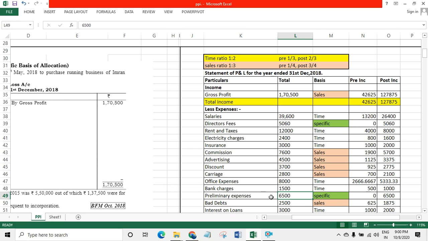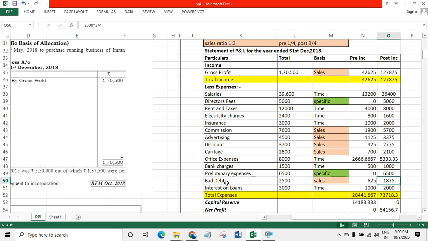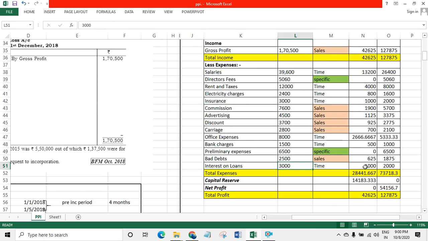Bad debts 2500, this is on the basis of sales ratio, because bad debts is connected with the sales. So sales ratio, that is 1 by 4, 2500 into 1 by 4, 625, 2500 into 3 by 4, 1875. Interest on loan time ratio 1 by 3, 2 by 3,